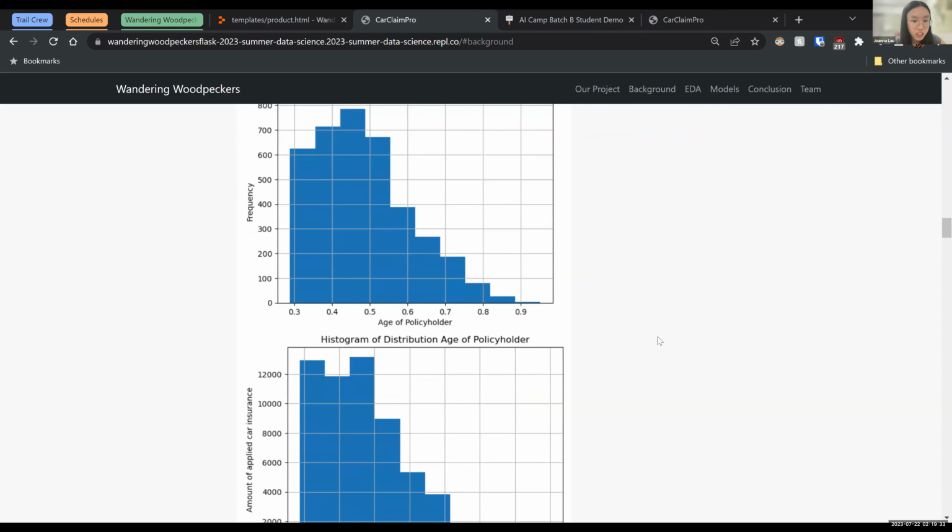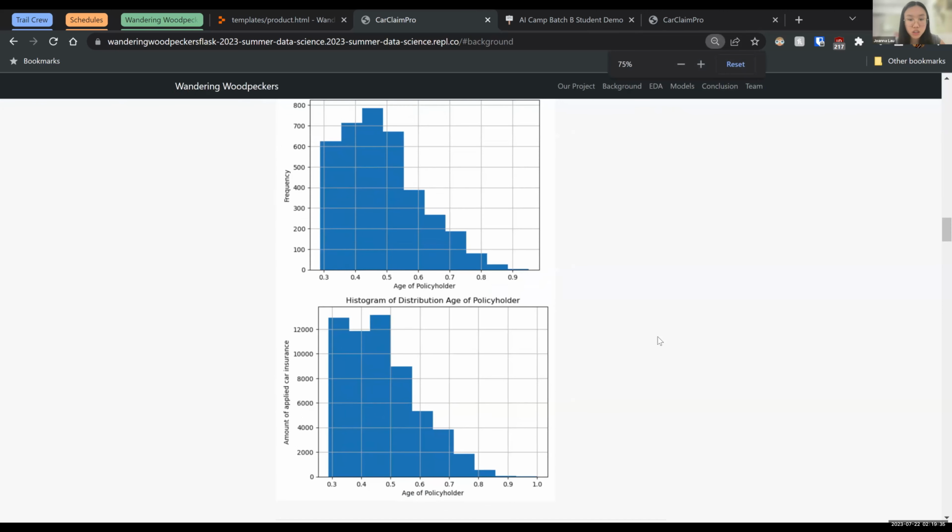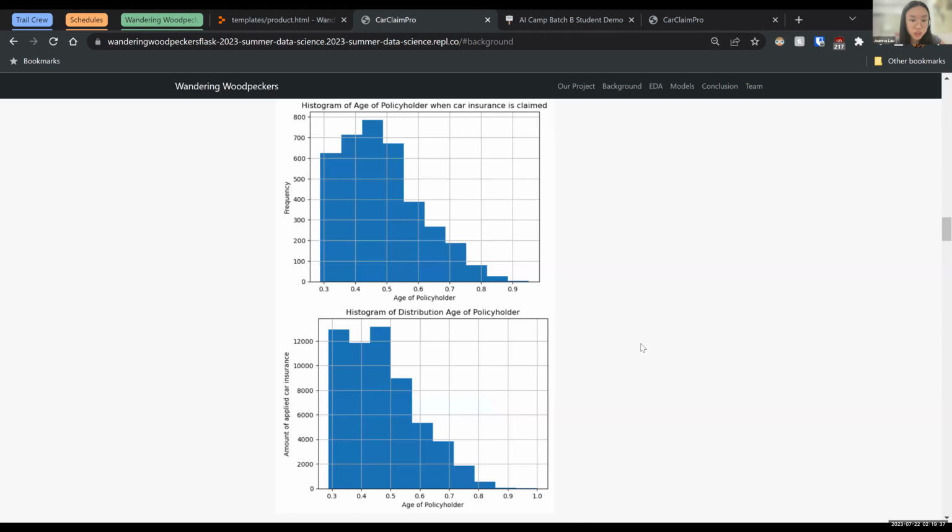And our second histogram shows the correlation between the age of policyholders and all policyholders who bought car insurance, no matter whether they claimed it or not. This also shows that they're more centered around the younger demographic. That means that the younger generation are more likely to buy car insurance.